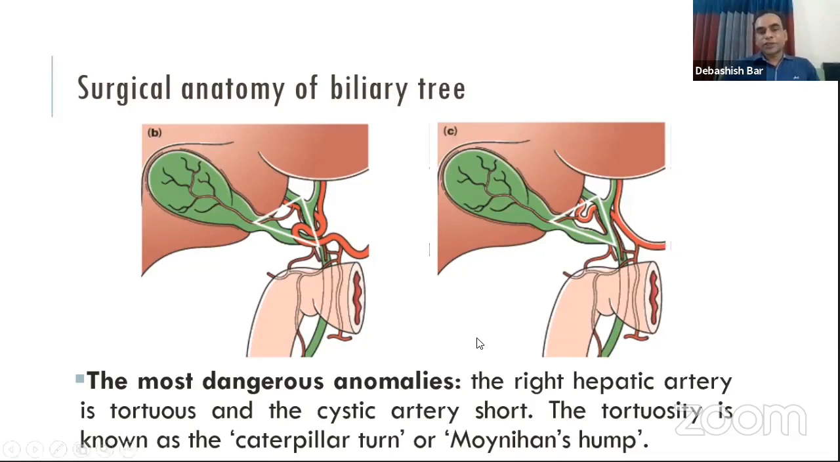An important anatomical variation of Calot's triangle is in regard to the hepatic artery. Sometimes the hepatic artery may pass in front of the common hepatic duct and it may be tortuous, and it comes within the boundary of Calot's triangle and may be injured. This tortuosity is termed caterpillar turn or Moynihan's hump. The right hepatic artery may also be tortuous.